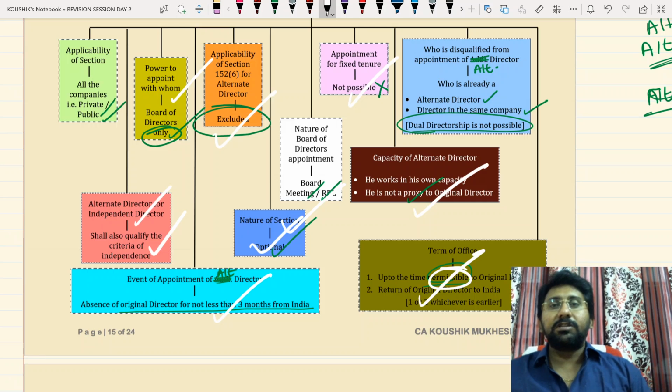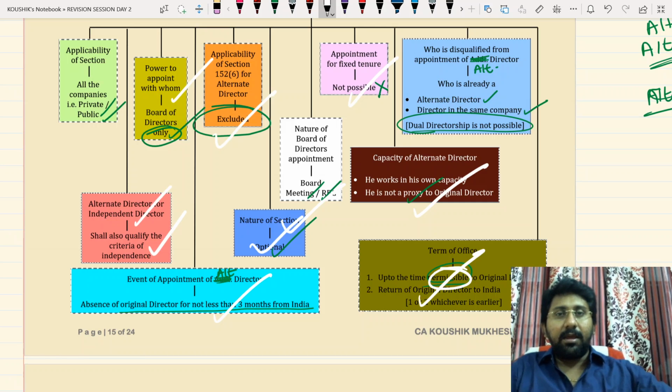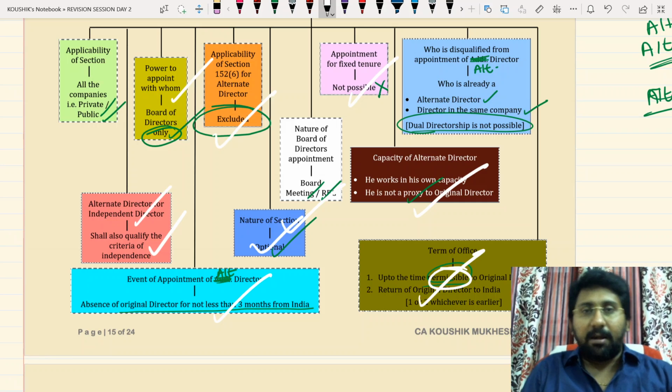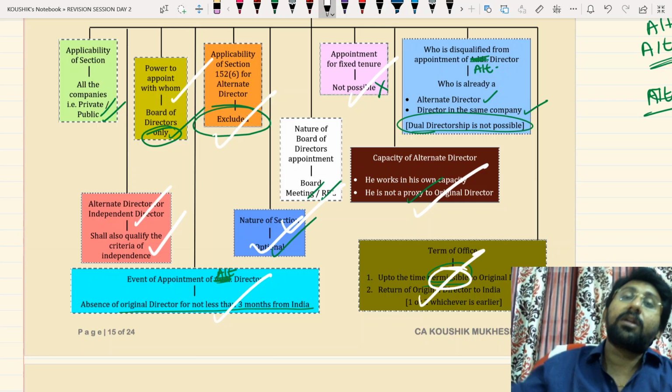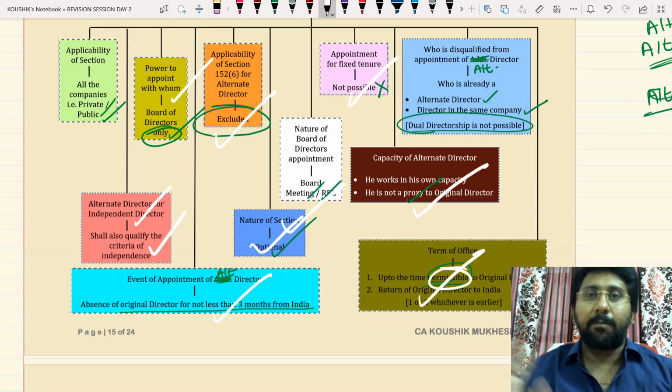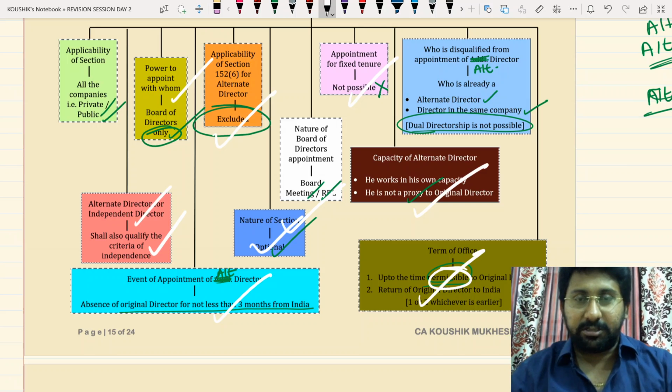And who is disqualified to become an alternate director? If you are already an alternate director in one company, or already a director in one company, that means in one company you want to get appointed as an alternate. In that same company, if you are already an alternate director or even a normal director, you can't get appointed as an alternate director. That means in one company you can't hold dual directorships.